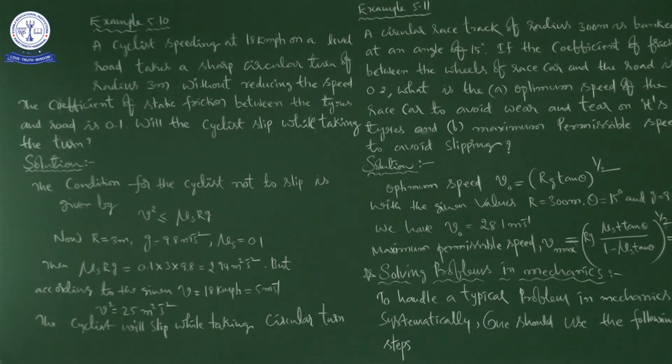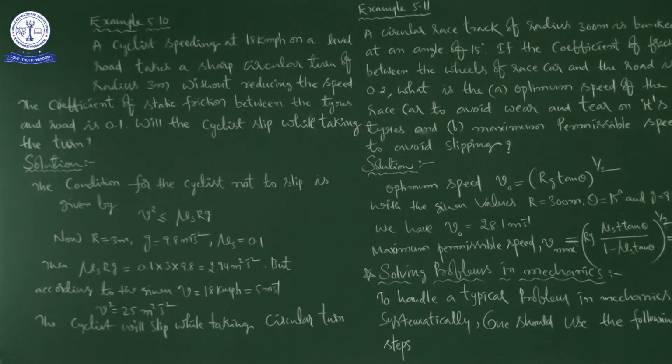Now, if the speed is too large, here speed means speed of the cyclist. If the speed of the cyclist is too large or the turn is too sharp, whatever it may be, then the frictional force is not sufficient to provide the necessary centripetal force and the cyclist slips, right, and the cyclist slips.